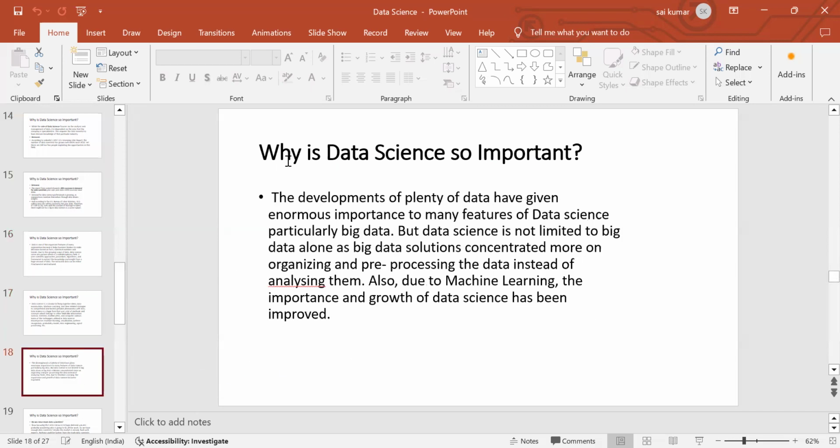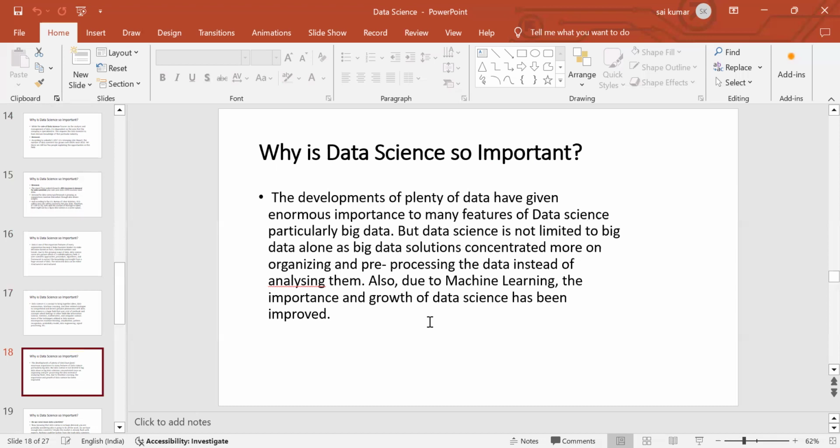Now let's see why the development of plenty of data has given enormous importance to many features of data science, particularly big data. But data science is not limited to big data alone, as big data solutions concentrated more on organizing and pre-processing the data instead of analyzing it. Also, due to machine learning, the importance and growth of data science has improved.